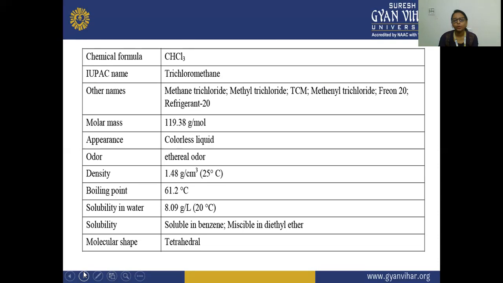The density is 1.48 gram per centimeter cube at 25 degrees centigrade, and its boiling point is 61.2 degrees centigrade. Its solubility in water is 8.09 gram per liter at 20 degrees centigrade. In organic solvents, it is soluble in benzene and miscible in diethyl ether. Its molecular geometry is a tetrahedral structure.